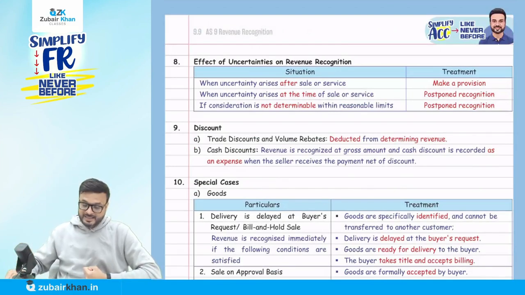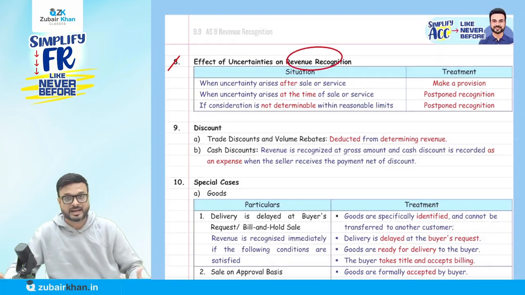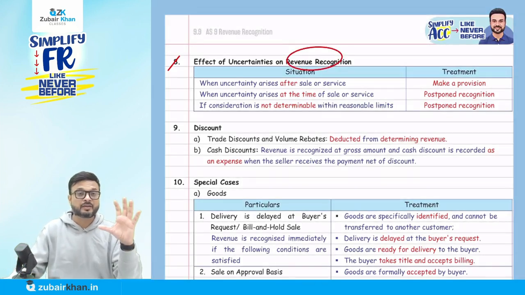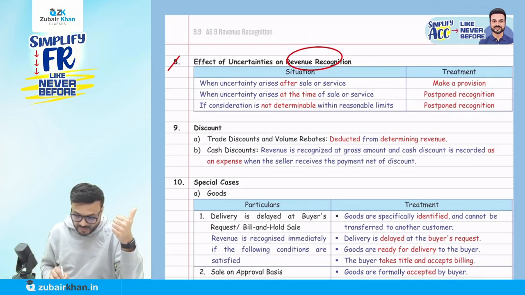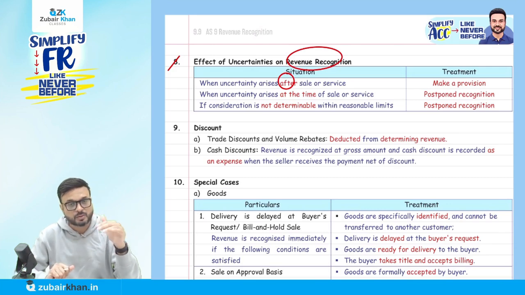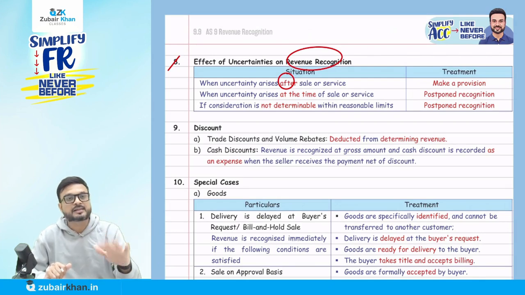Now what it says in point number 8 is the effect of uncertainty on revenue recognition. What does it mean here? It means when to recognize uncertainty in terms of recognition of revenue, one by one. First they say when uncertainty arises after the sale of service. Once you provide the services or you sold the goods, you recognize the revenue at the time of sale. Okay, it's a receivable, that is, you pass the entry, debtors account debited, sales account credited.